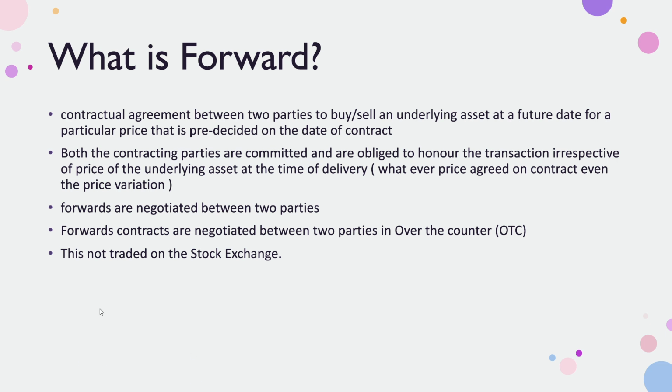Forwards and futures are similar, but you will understand the difference too. Forward contracts are negotiated between two parties. You and I can negotiate: you may want it for 119 rupees or 125 rupees, and I say I will sell it only for 130 rupees. This kind of negotiation can happen in a forward contract. But after all this negotiation, we are committed to give the same stock, irrespective of price changes or any differences. We still need to give the stock whatever the contract says.